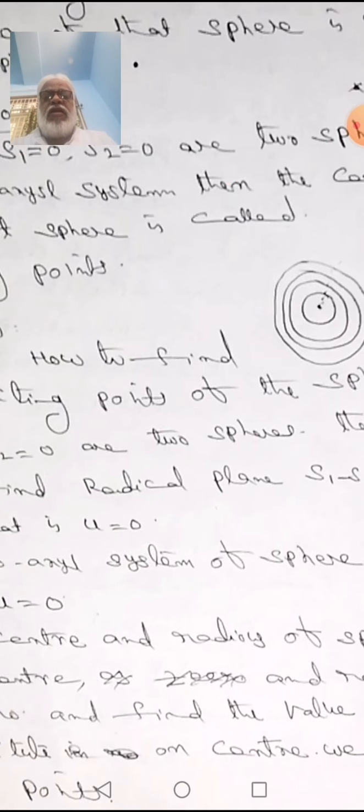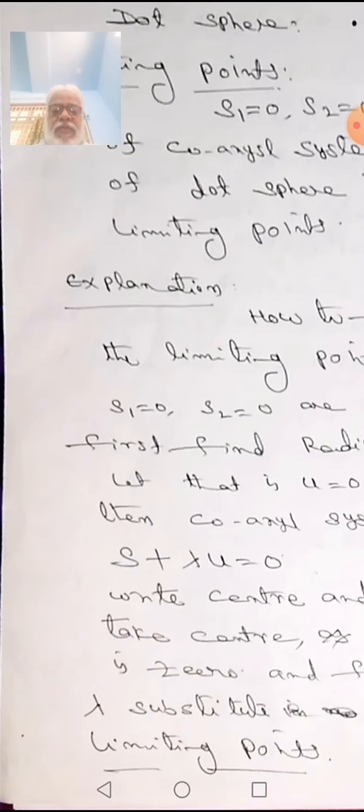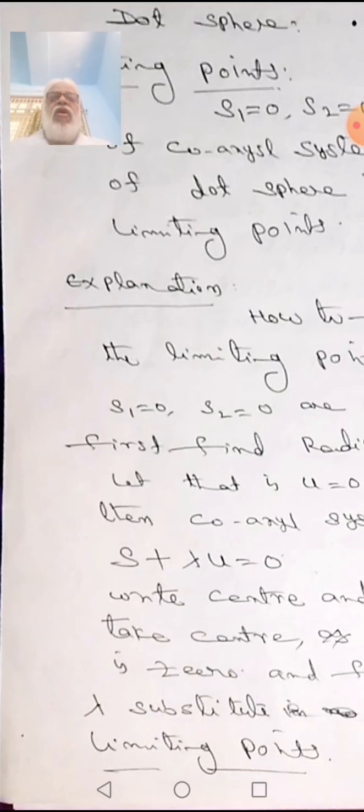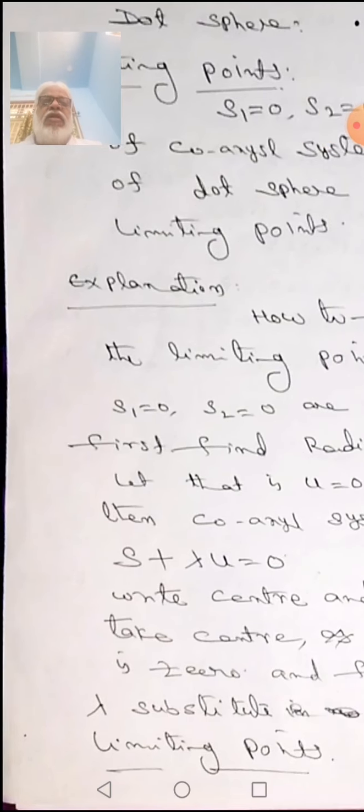Spheres like this, because the common radical plane is the same for all these spheres, are called a coaxial system of spheres. Actually, a coaxial system is one where the same radical planes are situated; that situation is called a coaxial system. Okay, in this version of limiting points, we take some examples.